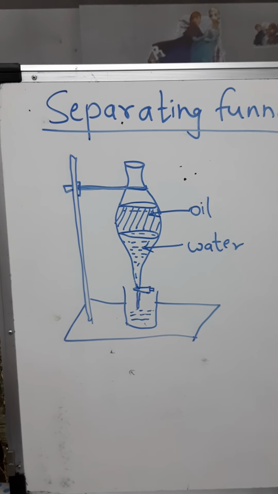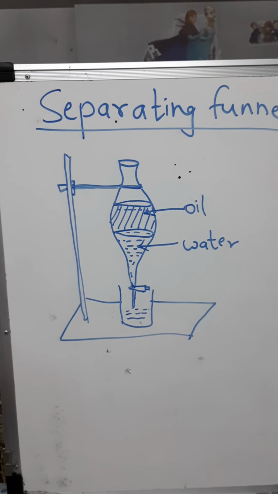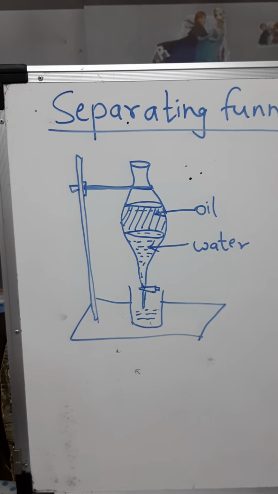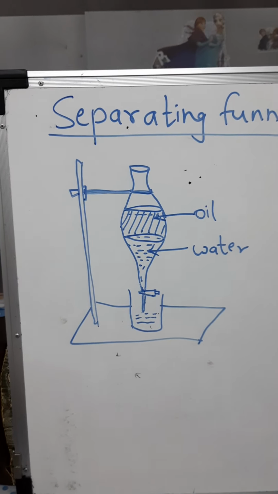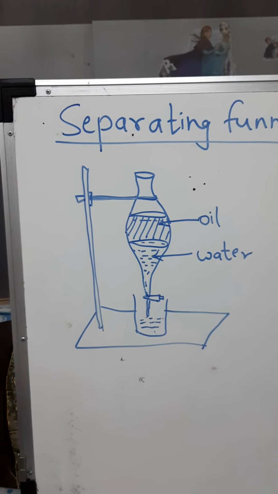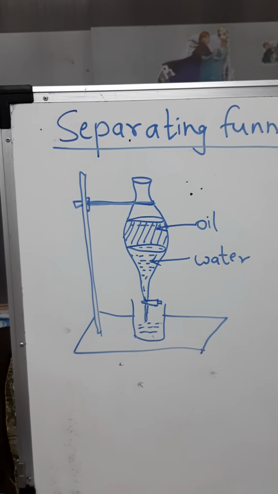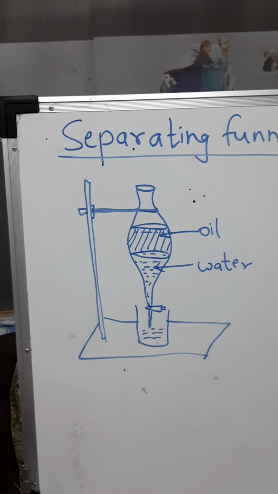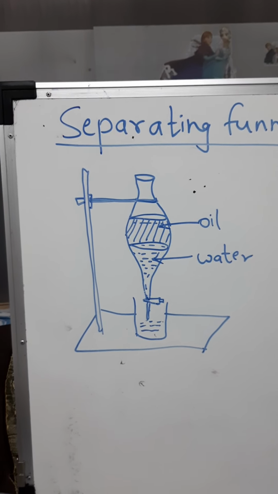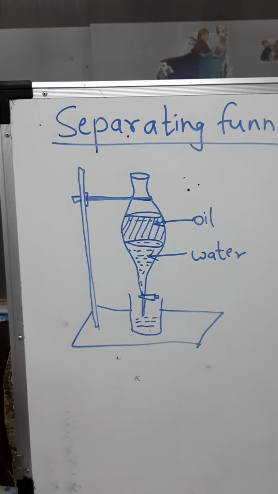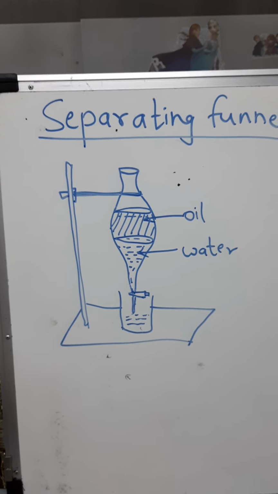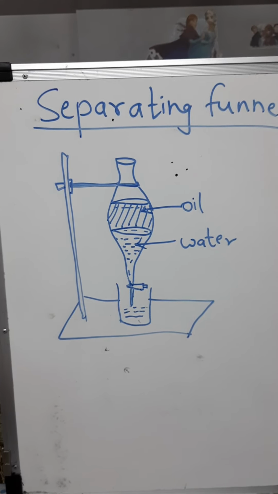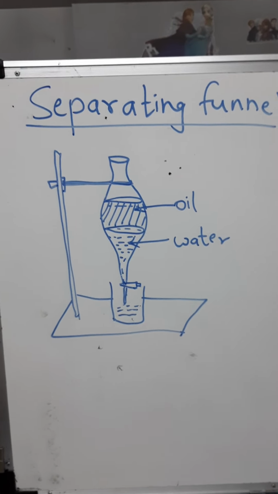Now what are the applications? First application, as I told you, it is used to separate two immiscible liquids which have a difference in their densities. Then it is used in removing molten slag, which floats over molten iron at the bottom of a blast furnace. In 10th standard you are going to study extraction of metals from their ores in detail. Just keep in mind that two immiscible liquids can be separated by a separating funnel.